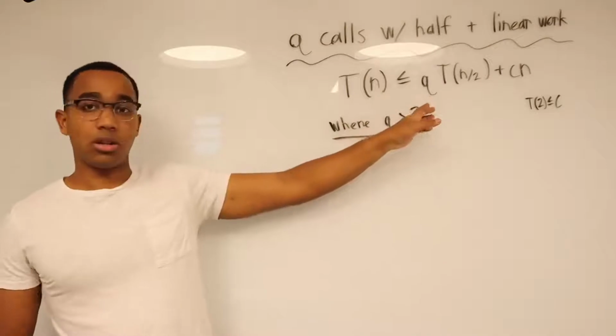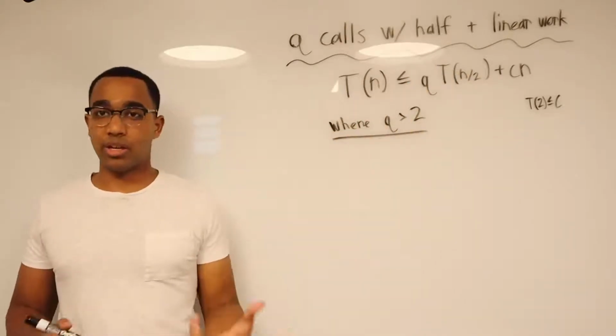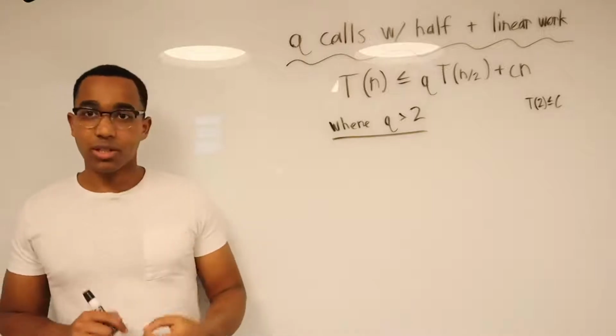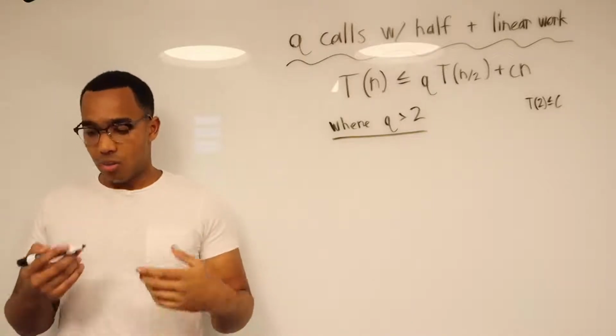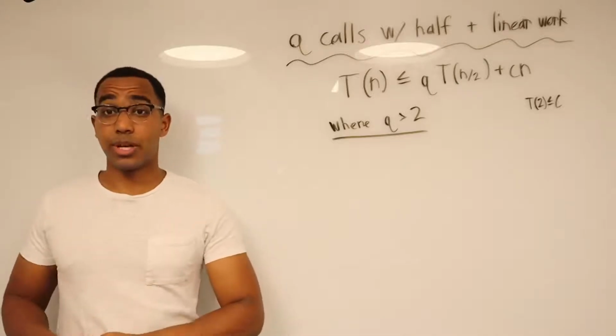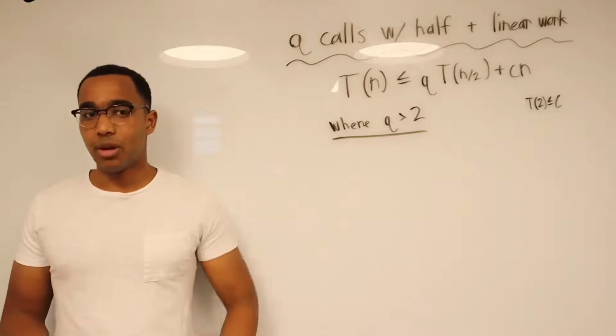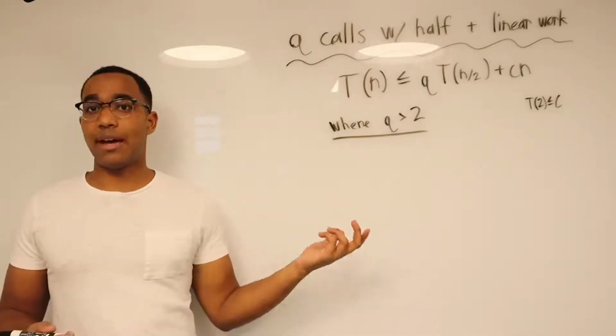So Q calls with half of the input plus linear work within each call. So what does this mean and where would we see this? One case of this is in recursive multiplication. We won't get into recursive multiplication because it's an academic topic. It's not really useful for the interview, but you will see this recurrence in that context.